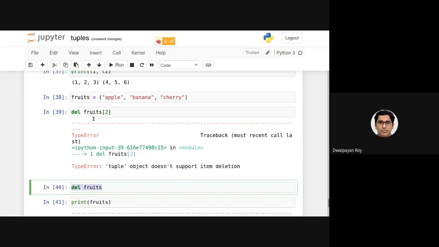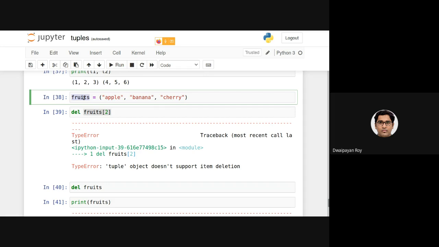Deleting a variable entirely is different from deleting the individual items stored in it. Here in this case, fruits is basically a sequence data type, and as a sequence data type there are multiple elements, as you can see.